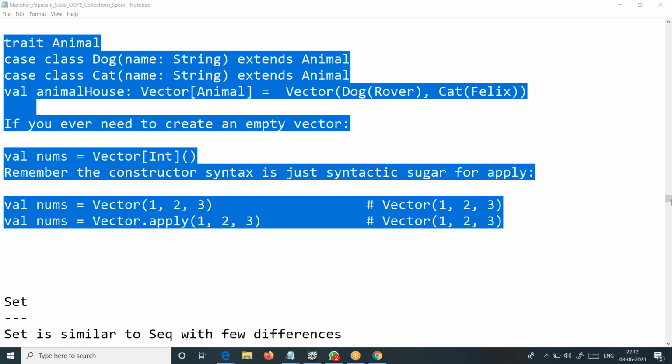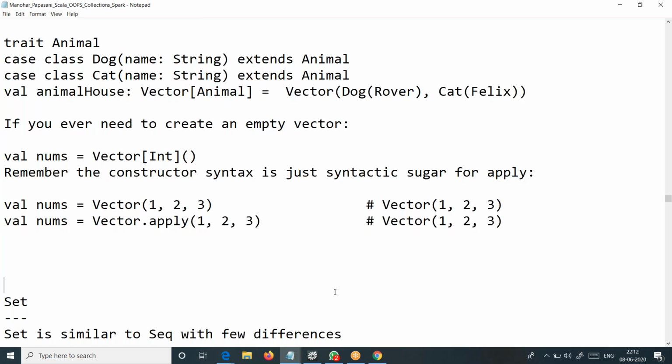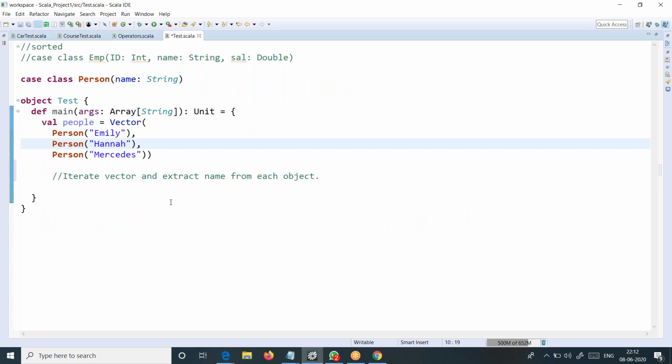Okay, sir. Shall I try this? We got it. I'll just do it for the sake of anybody who has doubts, so that it will be clear for everyone. So what shall I do now? I'm using a for loop here to iterate it.